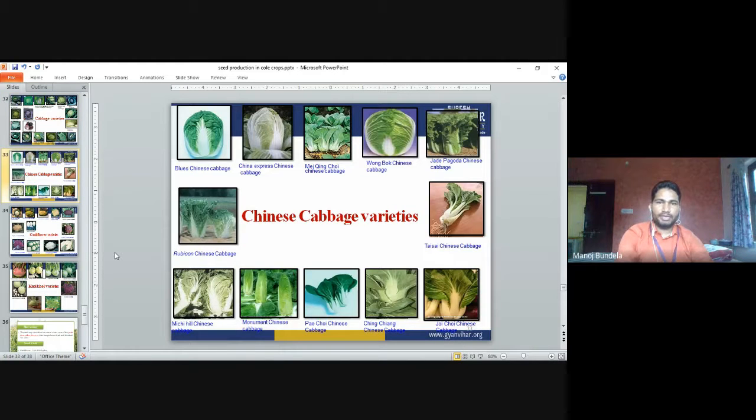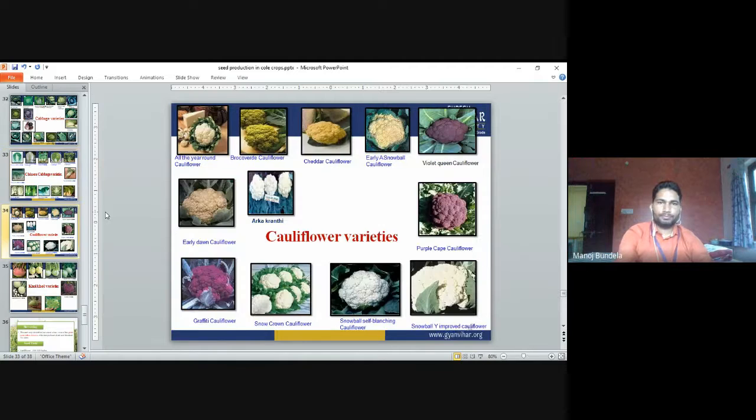Chinese cabbage varieties. So these are the Chinese cabbage varieties. Their color is different, their size is different. So Blue Chinese cabbage, Chinese Express Chinese cabbage, Wong Bok Chinese cabbage, Rubico Chinese cabbage. So these are all the Chinese cabbage varieties.